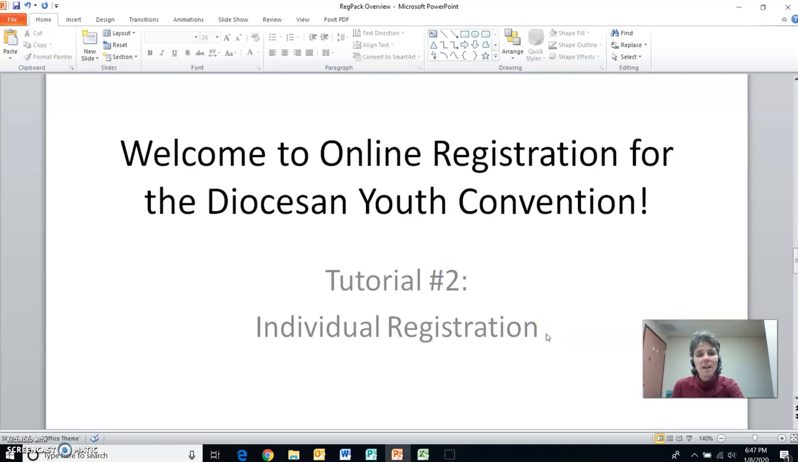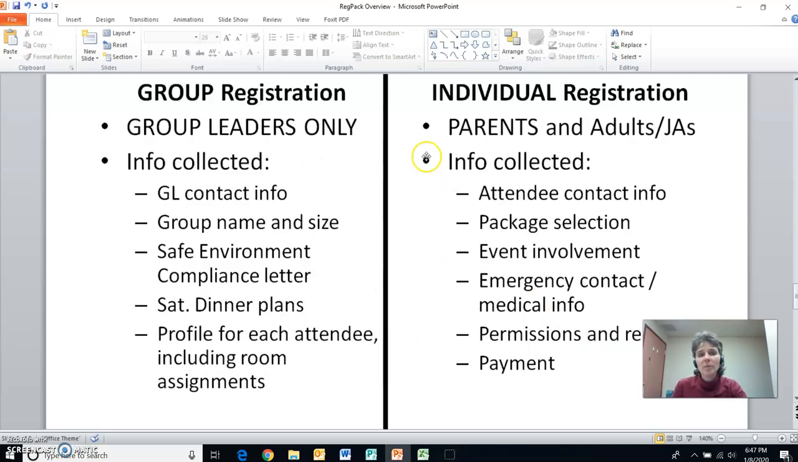There's something important you need to understand about this whole online registration system. The group system and the individual system are different and really separate. They're designed to do different things. The group system collects information that's true for everyone in your group, while the individual system is the system that really takes the actual registrations for people to come to the convention.